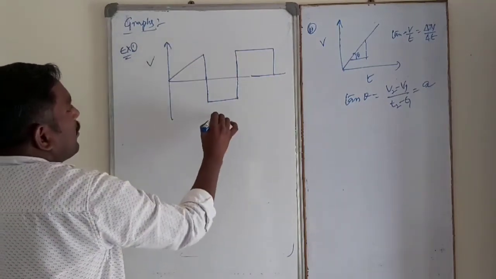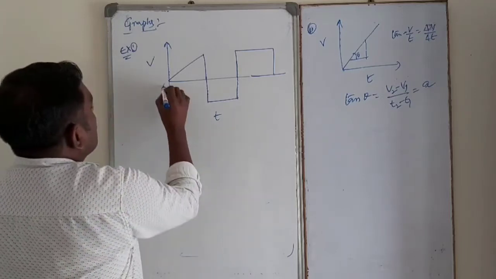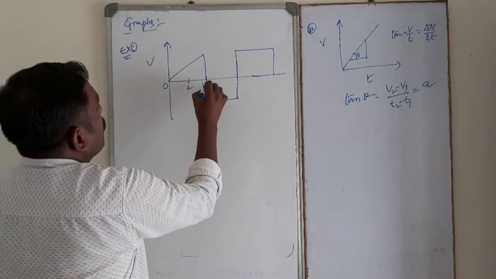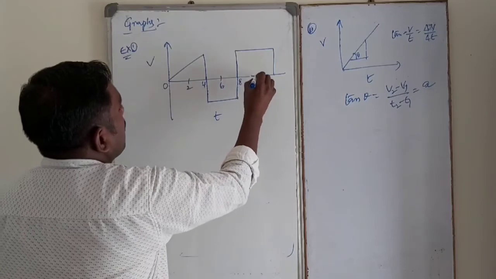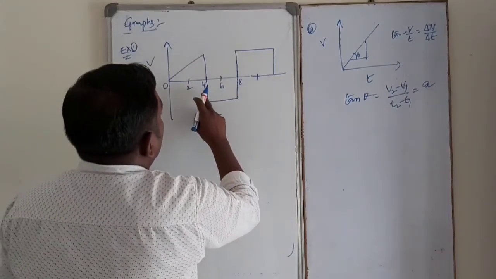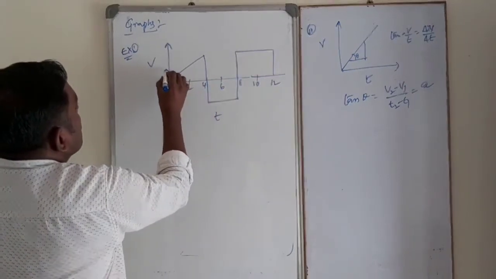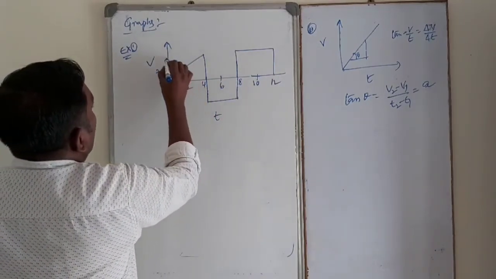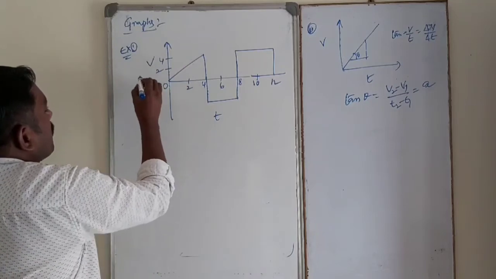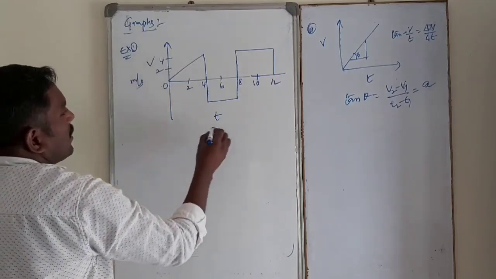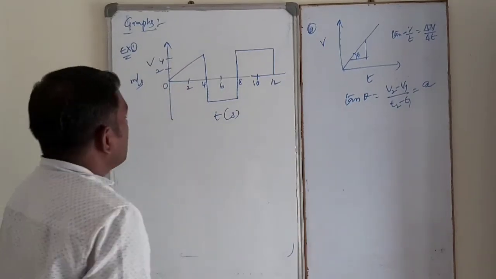This is a velocity time graph. 0, 2, 4, 6, 8, 10, 12. Velocity in meters per second, and this is the time in seconds. Okay.